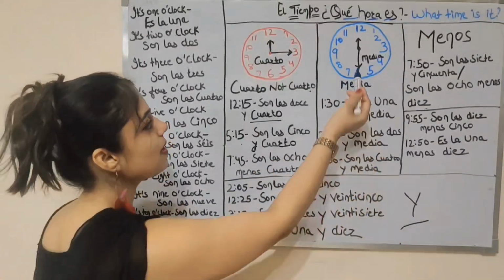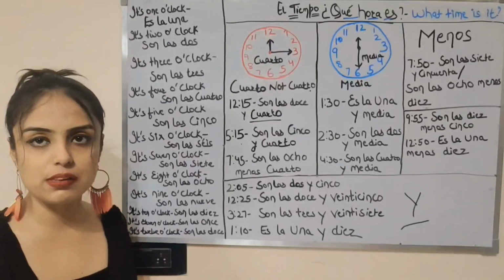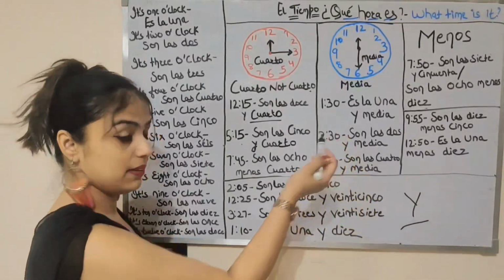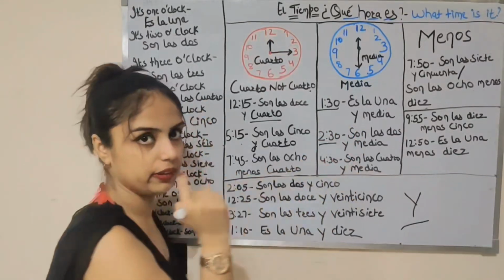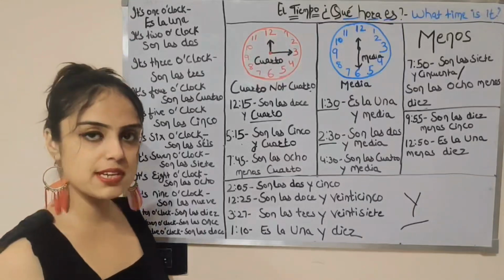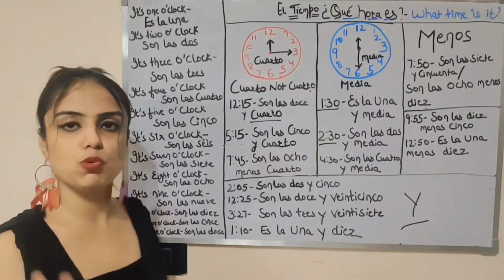Okay, the next one is media. Media is used for 1:30, 2:30, 4:30. For example, now one little difference, it's 1:30 and 2:30, right? So for one, we will be using the singular form of ser, and for 2:30, since it's plural, we will be using the plural form of ser.